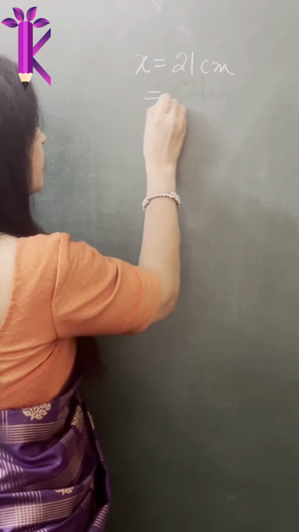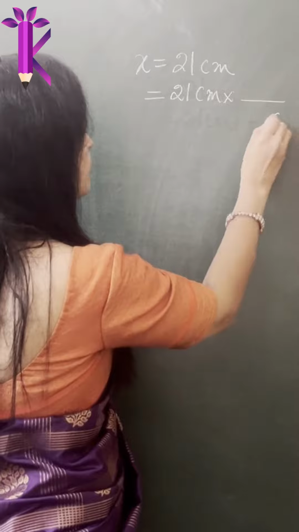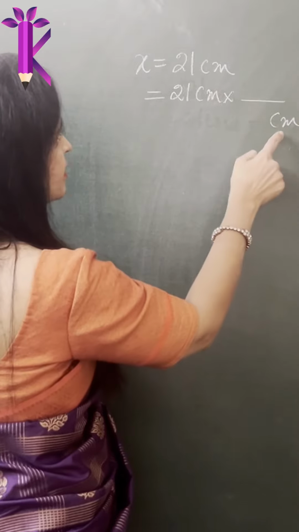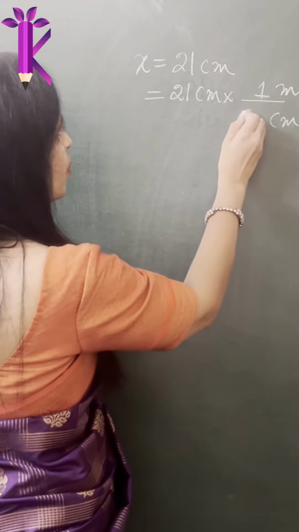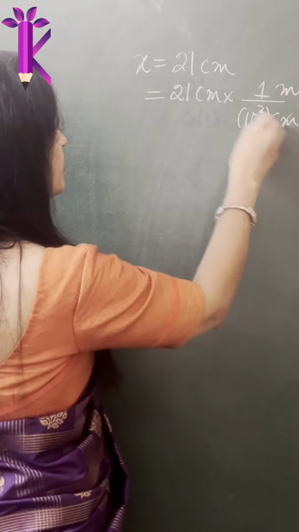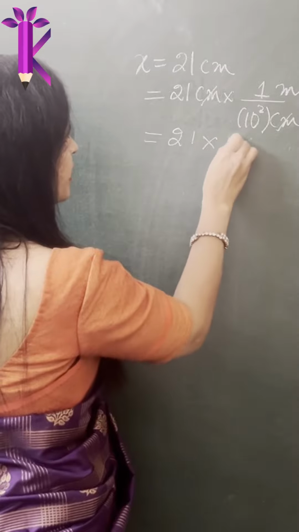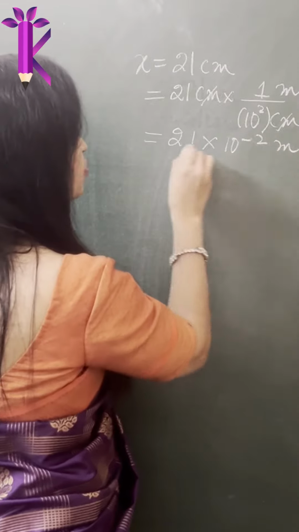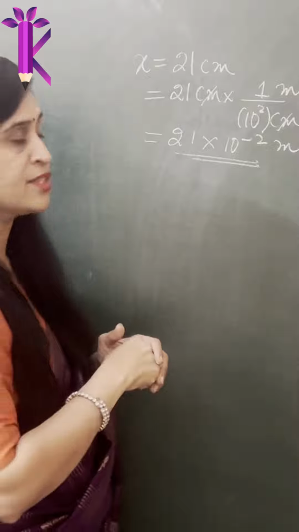Now, how do we convert 21 centimeters to meters? We have to cancel centimeter. I take centimeter in the denominator and meter in the numerator. We know 1 meter is equal to 100 centimeters, and 100 can be written as 10 power 2. Centimeter gets cancelled, so 21 goes to the numerator, and this becomes 21 into 10 power minus 2 meters. So the stopping distance is 21 into 10 power minus 2 meters.